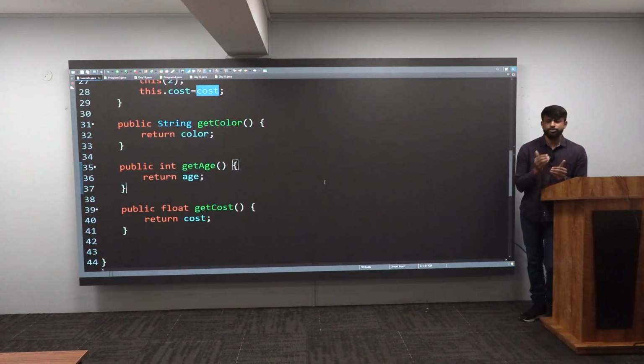Got this? Next question, they'll ask you what is encapsulation and how you will achieve it in Java. You have to give the definition. Then they will ask you what is the private keyword, what is the use of it. Then they will ask you what are setters, what are getters. Then they will ask you what is a constructor. Then they will ask you, can a constructor have a return type? These kinds of questions will be asked.